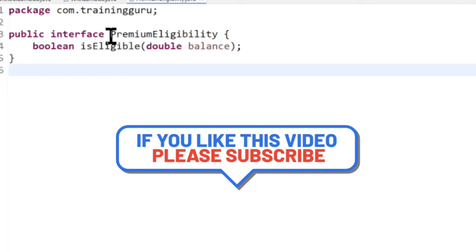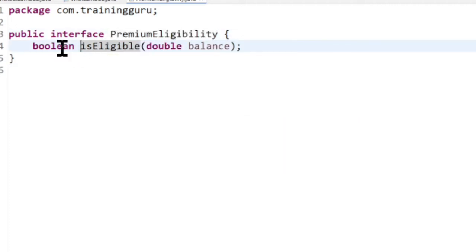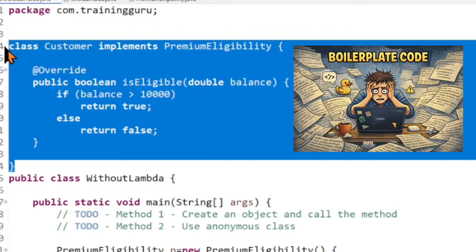So imagine that we have an interface called premium eligibility with just one method. It takes one parameter, balance amount, and returns true or false based on the eligibility. Okay, and now if you want to do that before lambda expression, all you have to do is create a customer class, implement the interface, and override the method. See that? This is what I was saying, the boilerplate code.